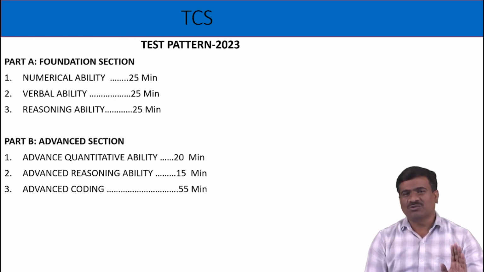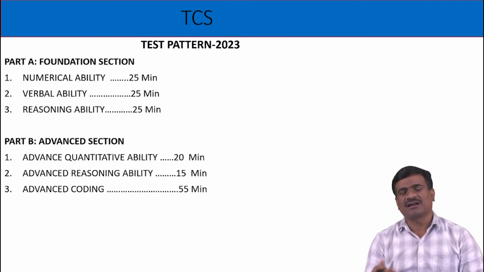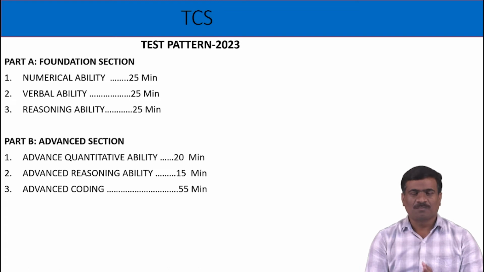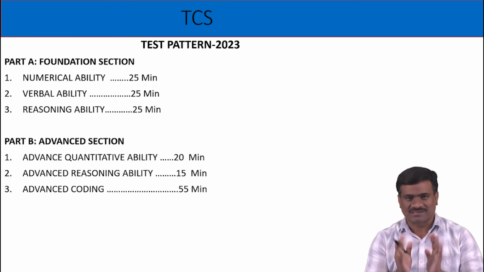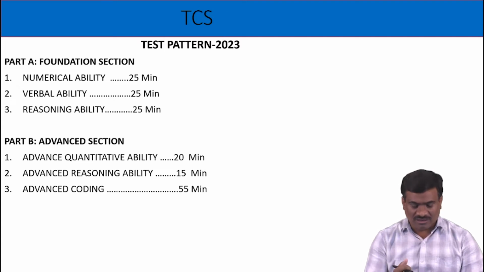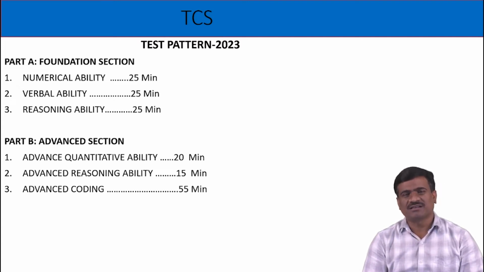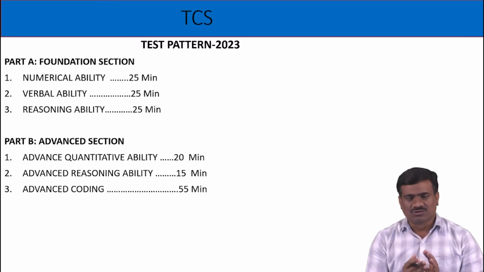In Part A, you concentrate only on 3 subjects in aptitude: quant, reasoning and verbal ability. Part B, coding test is also compulsory. Time duration: quant 20 minutes, reasoning 15 minutes, coding 55 minutes.